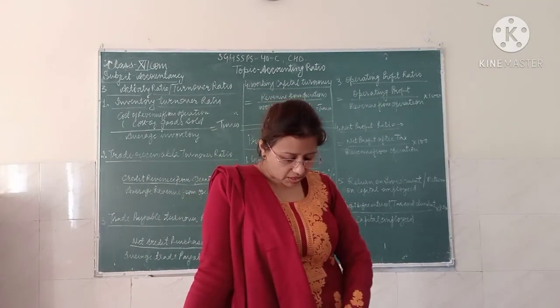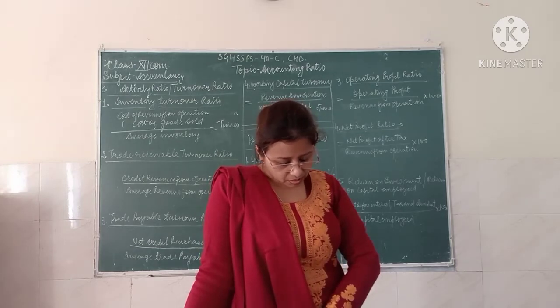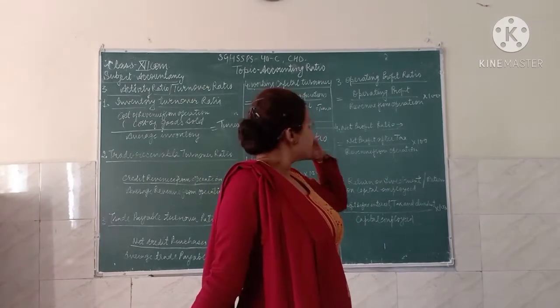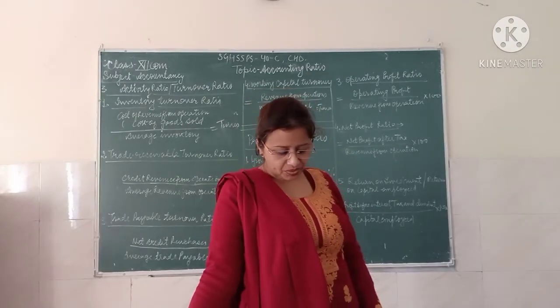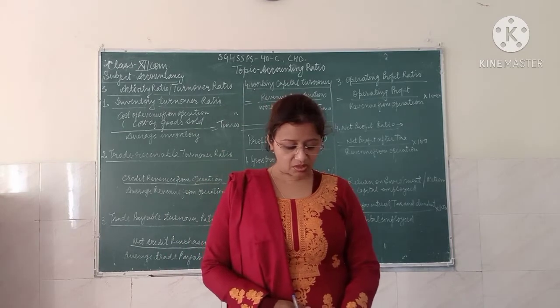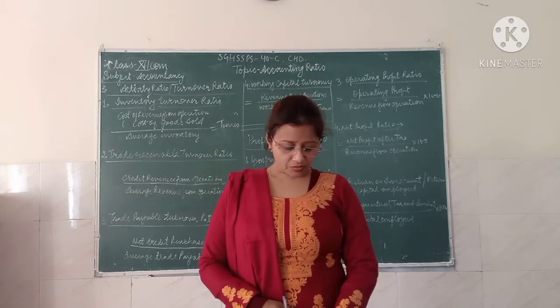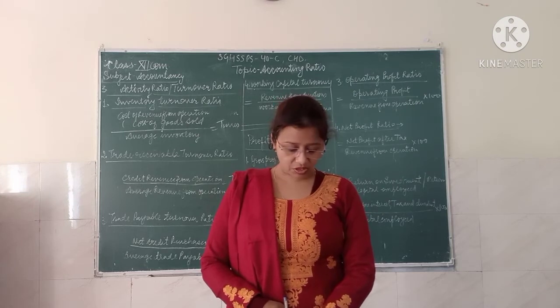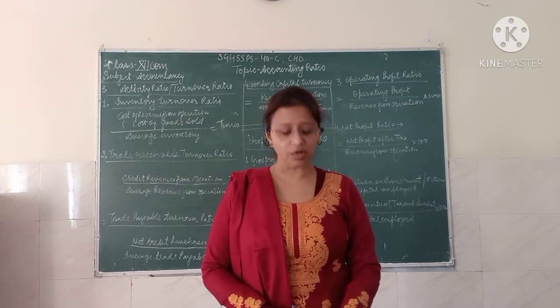What is the objective or importance of this ratio? The main objective of computing the gross profit ratio is to determine the efficiency with which production, purchase operation and selling operation are carried out.